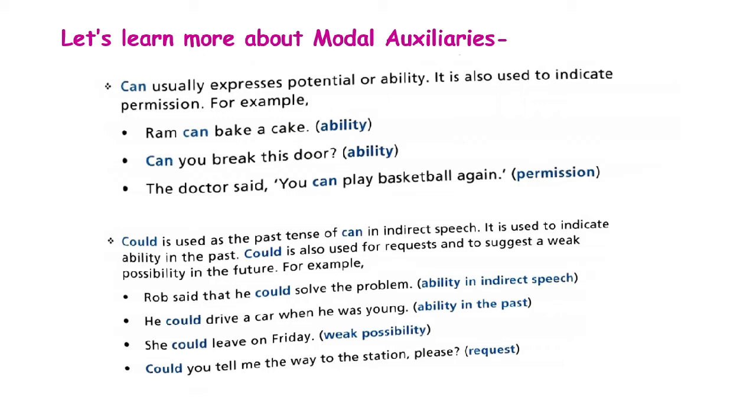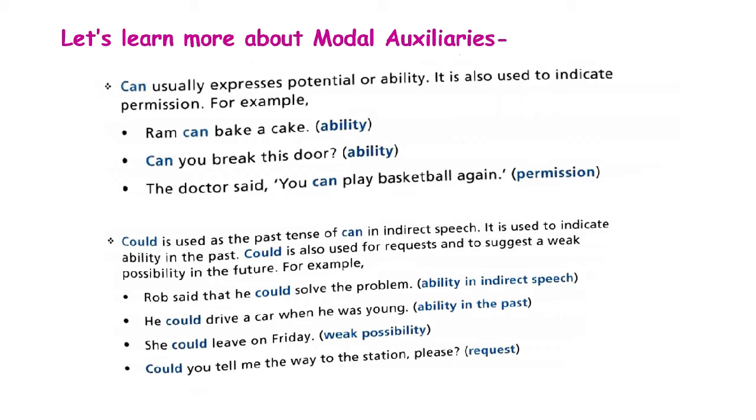Let's look at examples again. If I say Rob said that he could solve the problem, that means he solved the problem in the past. So this is ability in the past tense. When I say he could drive a car when he was young, that is also ability in the past tense. He could drive a car when he was young, but now he is old and cannot drive it anymore.